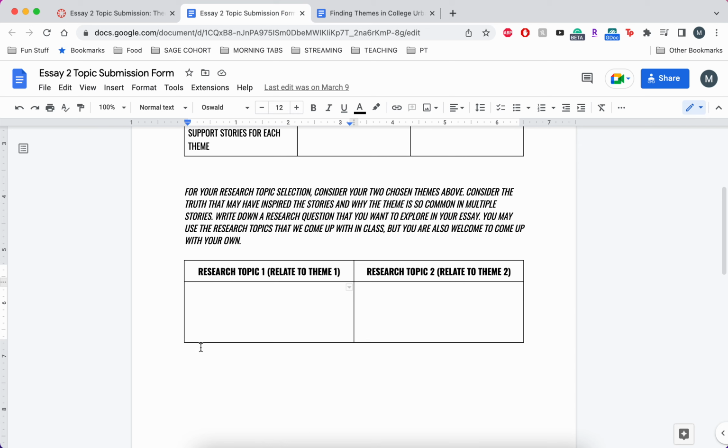If you're deciding between a couple, feel free to list more than one down here, and what I'll do when I'm grading your submission is circle the one that I think is going to be the best choice for you, and then you can either decide to take that one, or obviously you can go your own direction if you want. But if you do want my help, feel free to list more than one research topic and I can help you narrow them down.